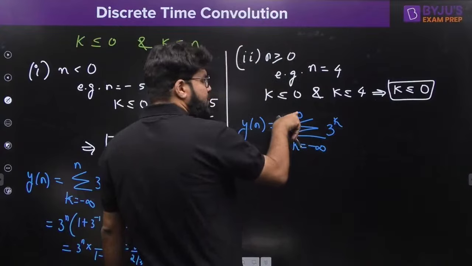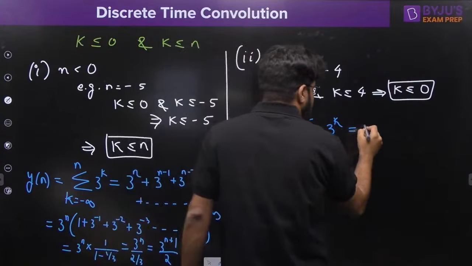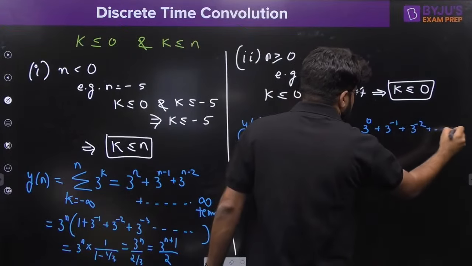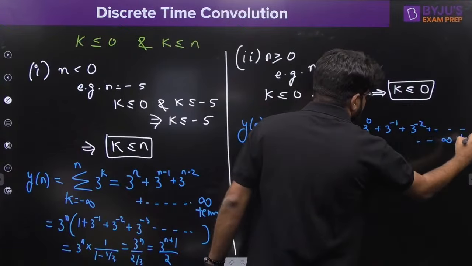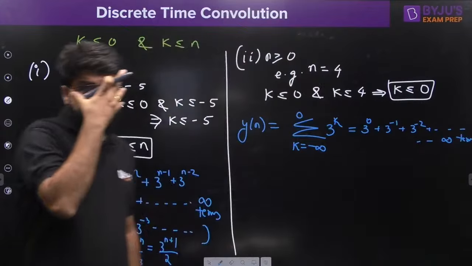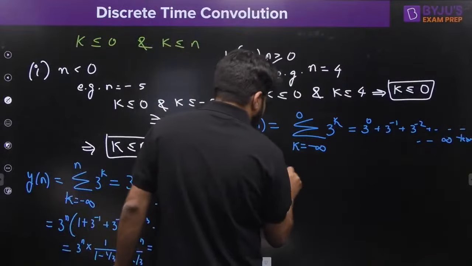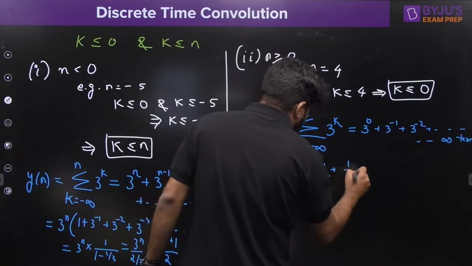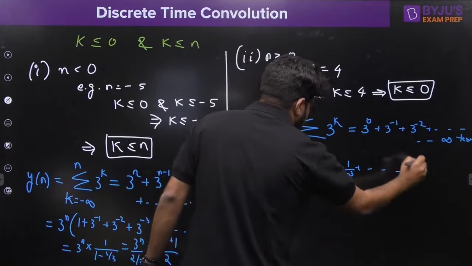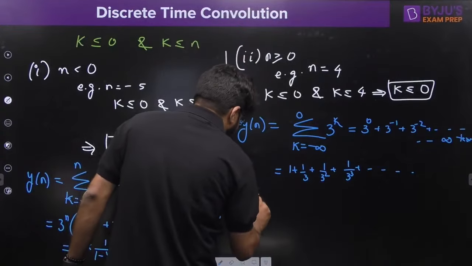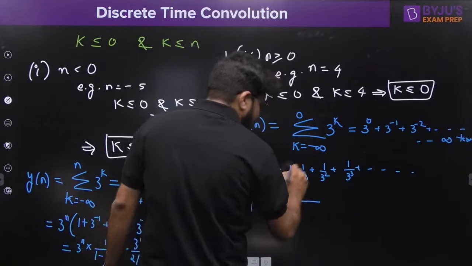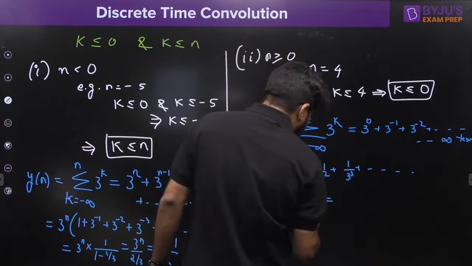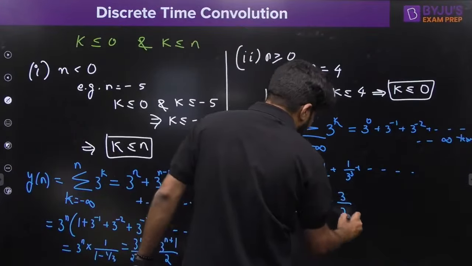Right. So now again I am starting with the top limit and going down. So it becomes 3 power 0, 3 power minus 1, 3 power minus 2, again up to infinite terms. So this is basically 1 plus 1 by 3, 1 by 3 square, 1 by 3 cube till infinity, and finally yn is given by the GP with infinite terms. A upon 1 minus R is the final formula, and this answer is 1 upon 2 by 3, or directly equal to 3 by 2.